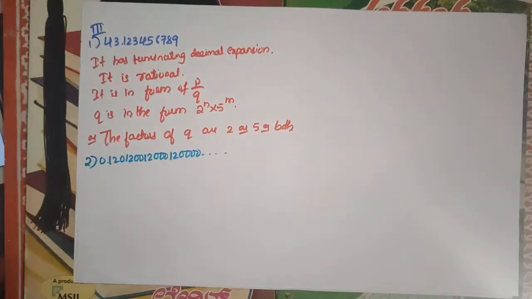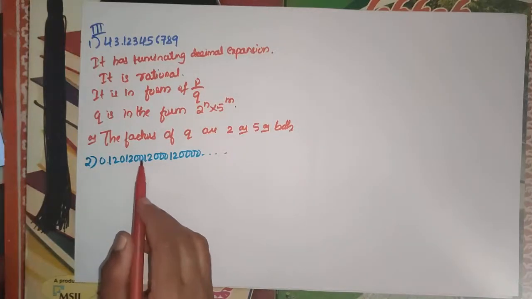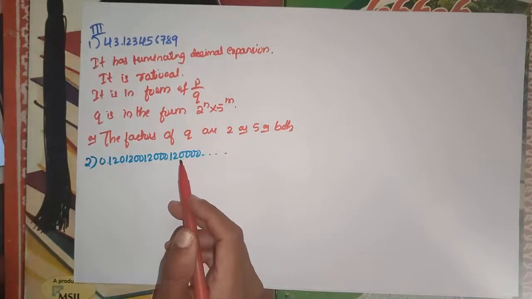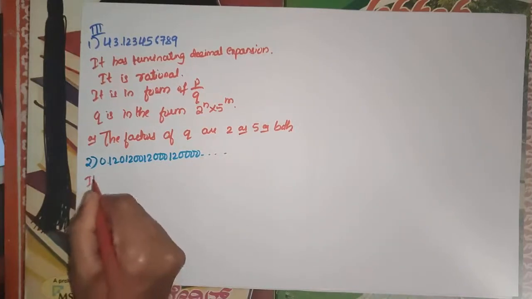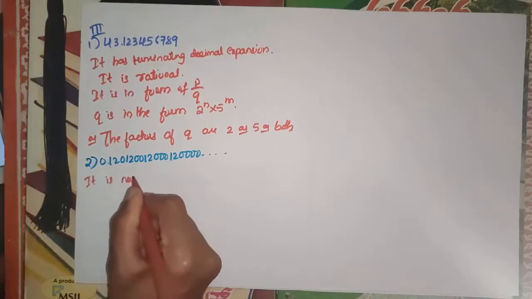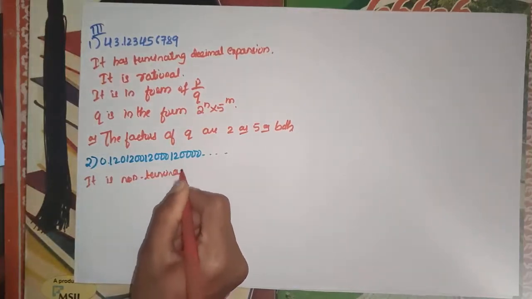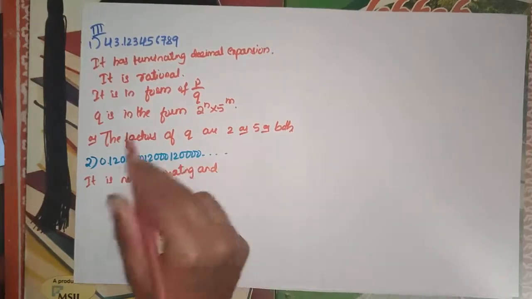So the second question is 0.120120012001200. Here it is non-terminating, and it is not repeating also.